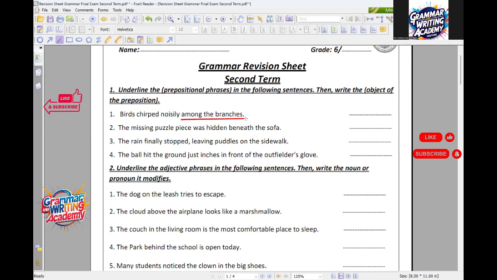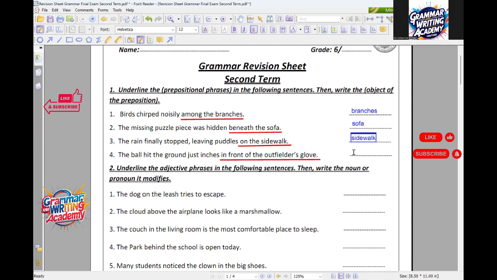So here, according to the first sentence, we have among the branches, and beneath the sofa for the second one, on the sidewalk for the third one, and in front of the outfielder's glove for the fourth one. Pay attention that in the fourth sentence, we have in front of, and as you know, it's a compound preposition. So according to the first one, the answer will be branches, for the second one sofa, and for the third one sidewalk.